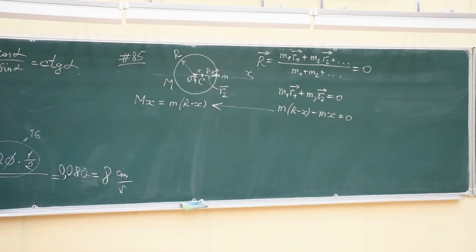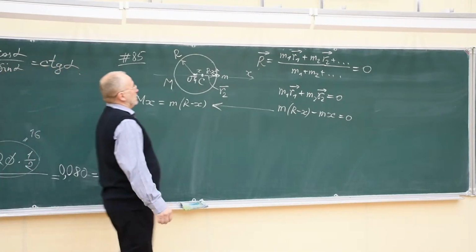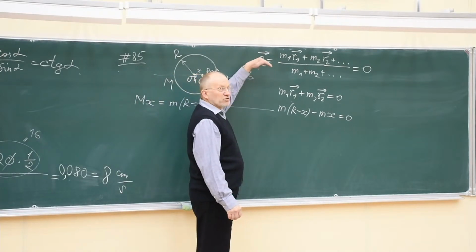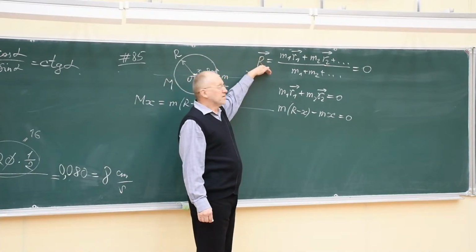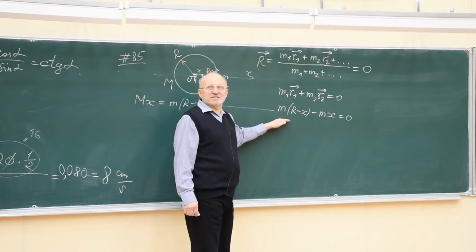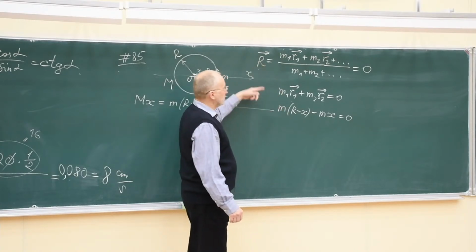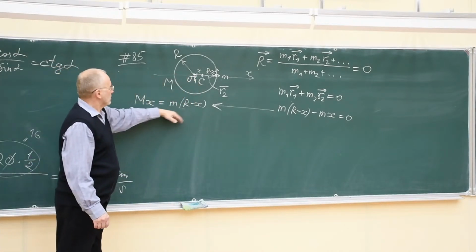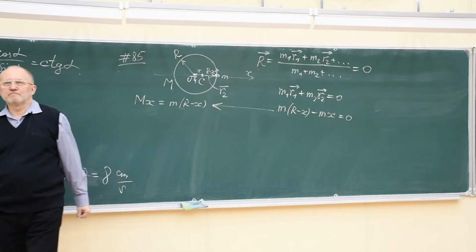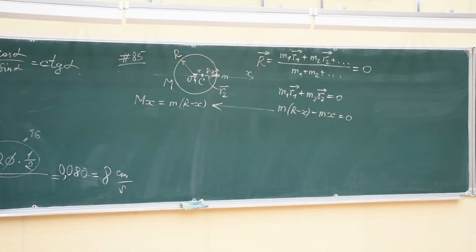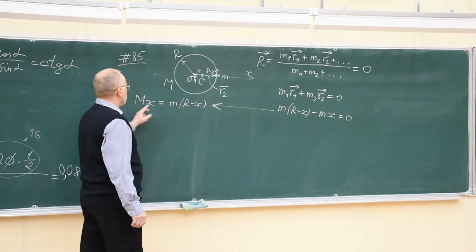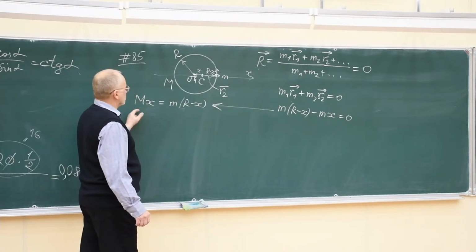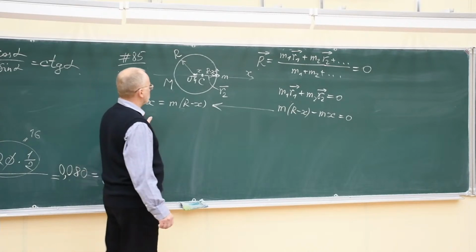So if you are not sure how to solve the problem, please start from the very beginning, from the definition of physical quantities, and then derive the equations step by step. But if you are experienced in this process, you can immediately write down the final expression, which is obvious for people who are experienced in the solution of such problems. But if you are not experienced, you may not be able to immediately write such an equation.